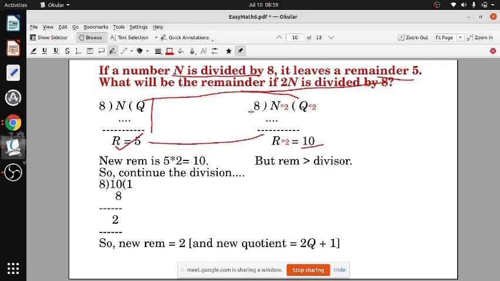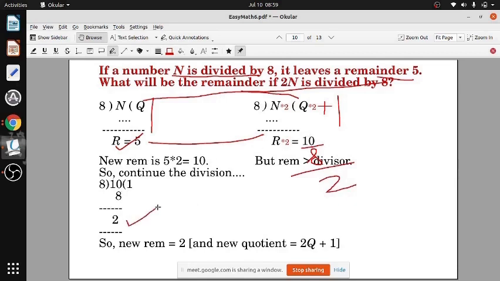But since remainder cannot be bigger than the divisor. Divisor 8 है तो remainder 10 तो होगा नहीं. So what you have to do is to continue the division. 8 से continue the division. It will go one more time. Plus 1. 8 ones are 8. And you will get the remainder 2. So you continue the division because 10 is bigger. That means the division can continue. The division incomplete है. So you get the final remainder 2.